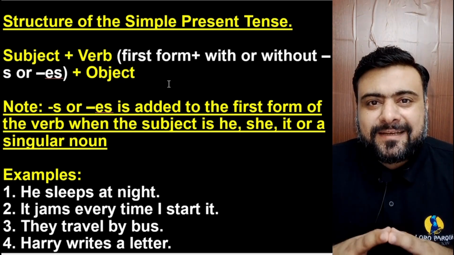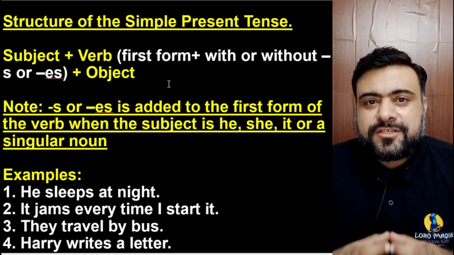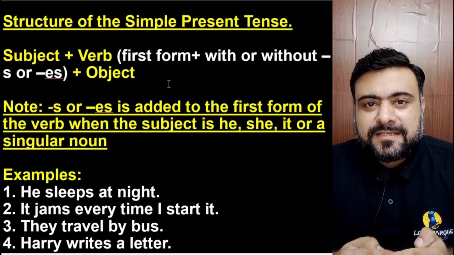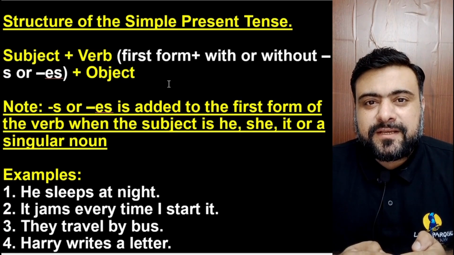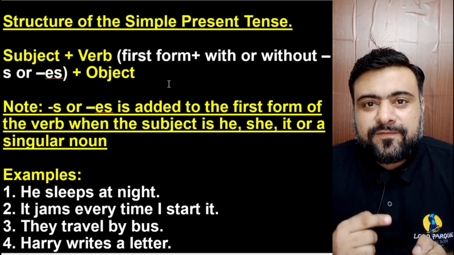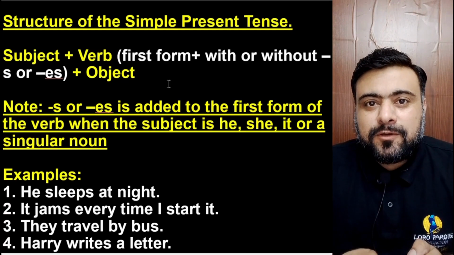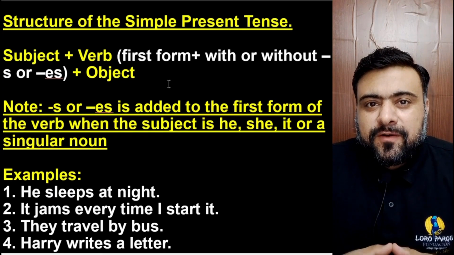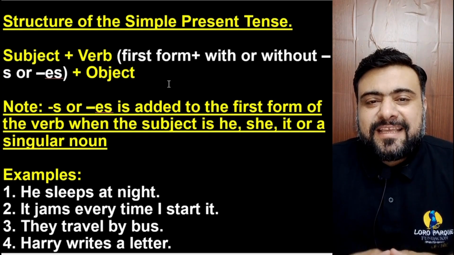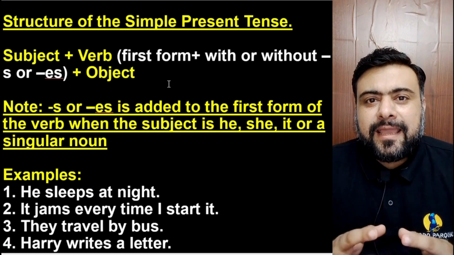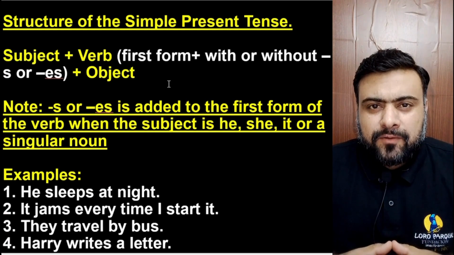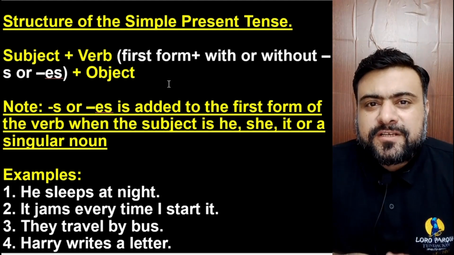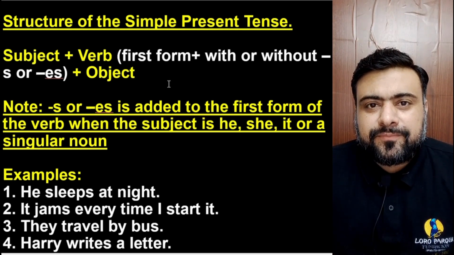So in the present indefinite tense, what is the structure? First, the subject, plus, after the subject, the first form of the verb, and after that we have the object. Now, with the first form of the verb, if the subject is he, she, it, or any singular noun, we add s or es with the first form of the verb.